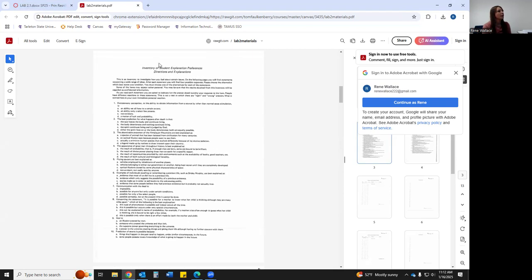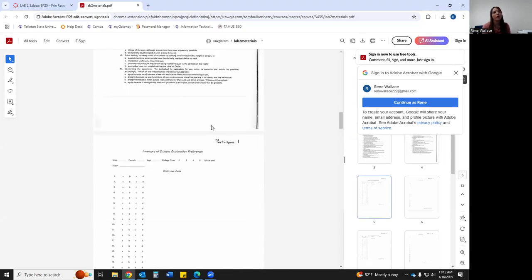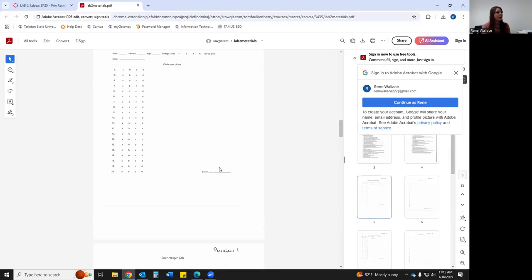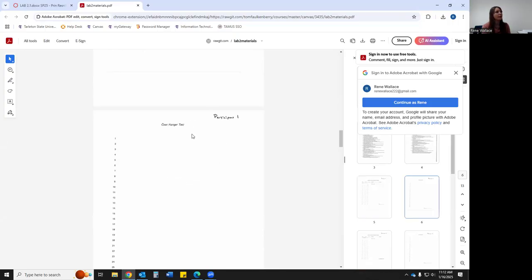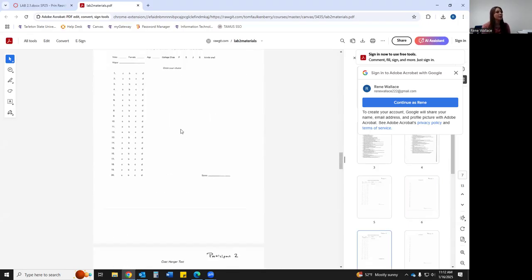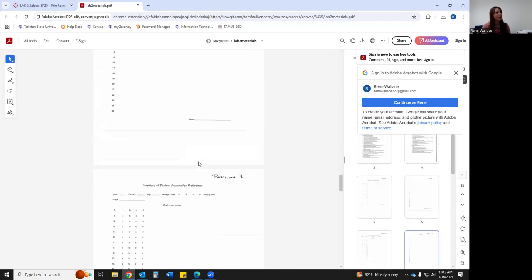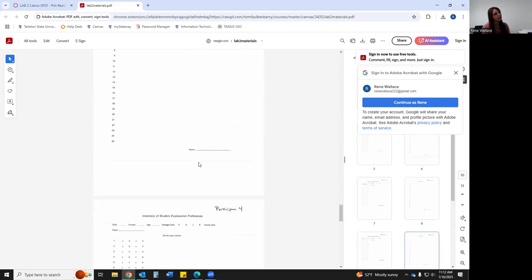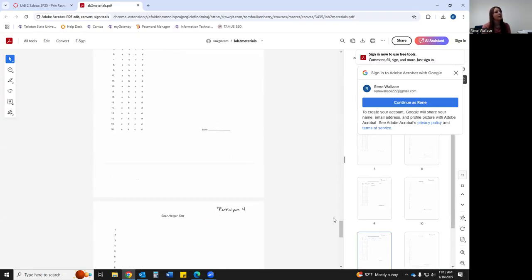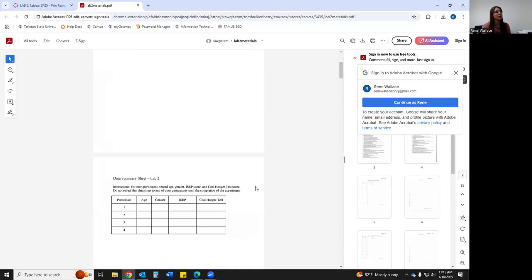As you scroll through, you can see here's your inventory of student explanation preferences. You'll give them that, all 4 of your participants. You'll grade it, participant 1's, and then here's their coat hanger test. Look at the instructions for that. Participant 2's grade for the ISEP, their coat hanger test. 3's grade for the ISEP, their coat hanger test. Then you'll take all 4 of your participant scores for each one, and you'll put that here along with their age and their gender. That's what you'll turn in.